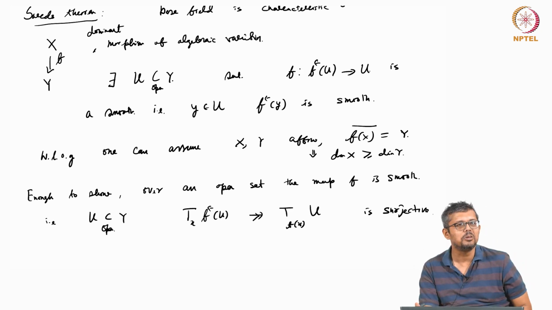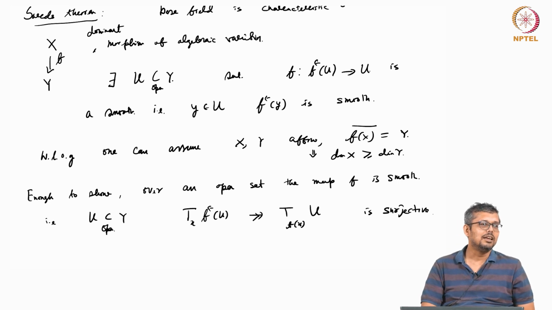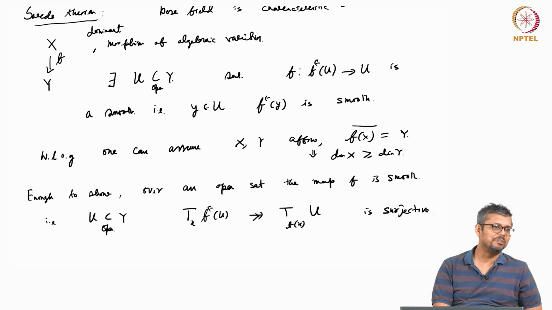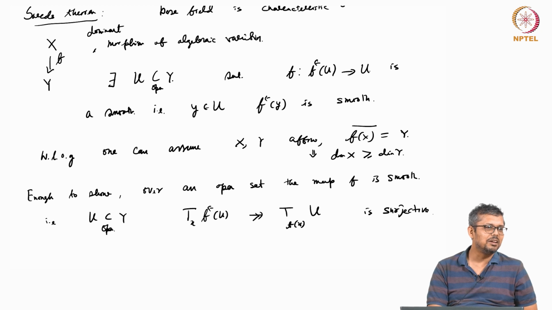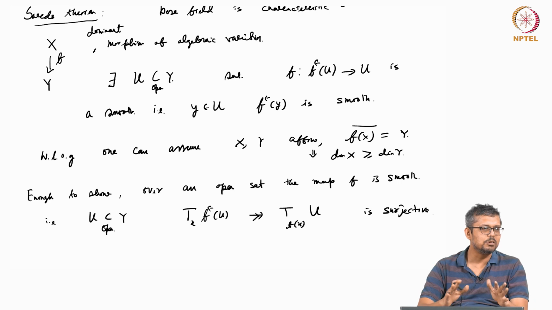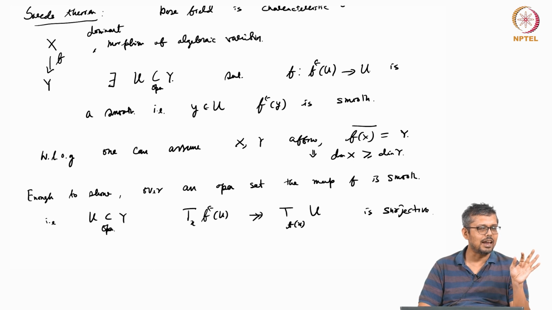The good thing about tangent space, this definition, is that this is a vector space map. So ultimately, this is some kind of linear algebra. See, a morphism is very complicated, right? X to Y, the morphism is a very complicated object. But if you want to study, even at the calculus level, when you study differentiation, the derivative gives the information at that point, a local description. This is also the same thing it is saying.